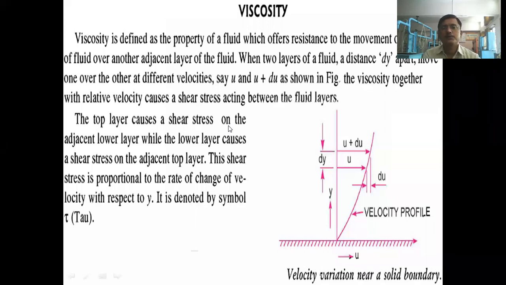Now, what will be the SI unit of mass density? Anyone else? Kg per meter cube. Correct. So, mass density has the SI unit kg per meter cube.